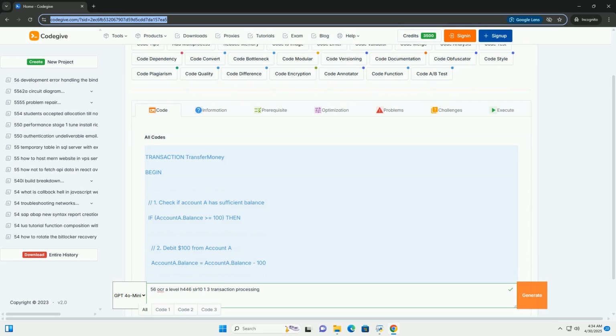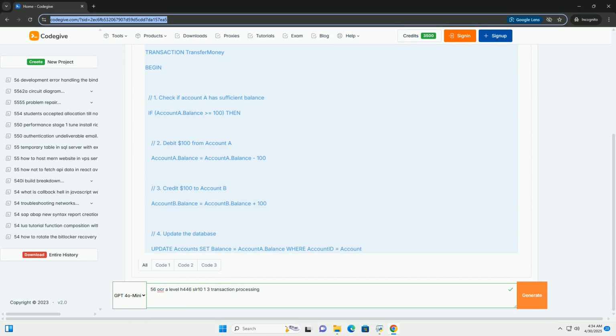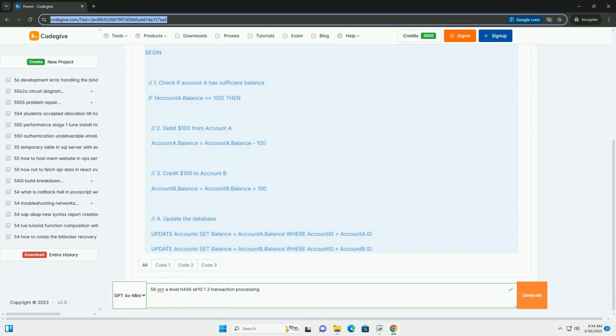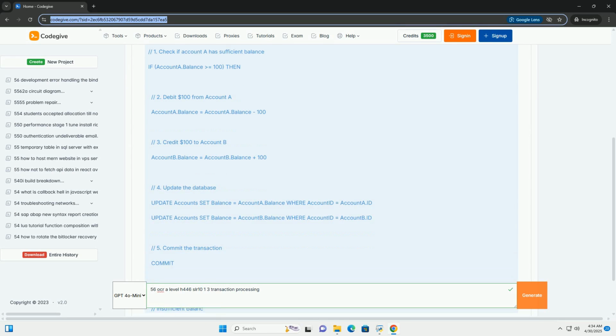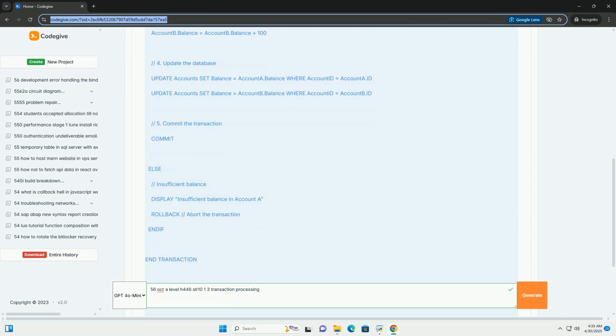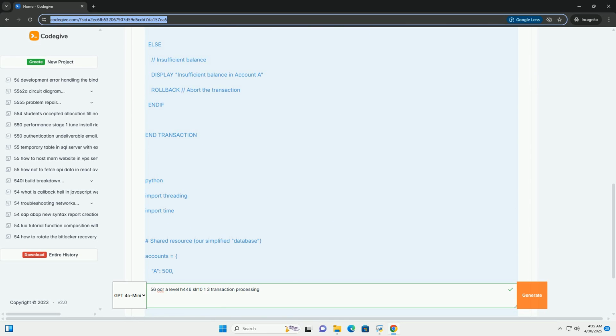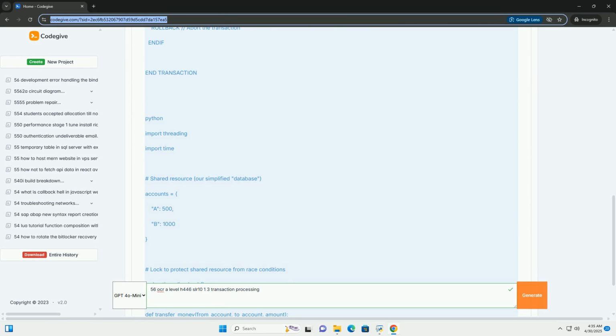OK, let's break down A-level computer science OCR H446 SLR10/1/3, specifically focusing on transaction processing with code examples. This area can be tricky, but with a thorough understanding, you can master it.